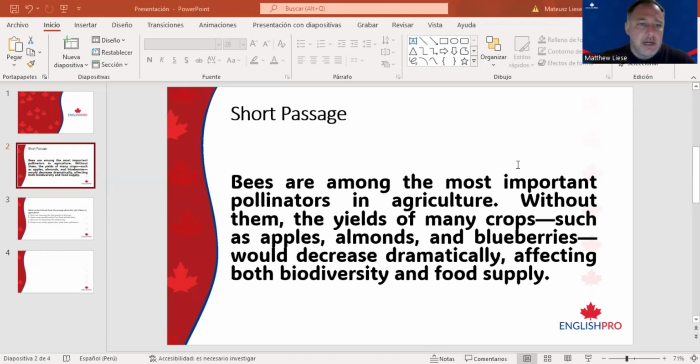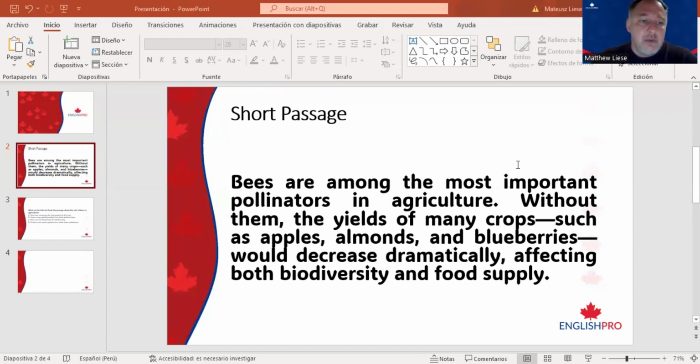So here it says, for example, that bees are among the most important pollinators in agriculture. Okay, that's very important here. Without them, so if they didn't exist, the yields of many crops, such as apples, almonds, and blueberries, would decrease. Wow. So bees are very important, right? So a lot of these crops would no longer exist, and it would decrease dramatically, affecting both biodiversity and food supply.